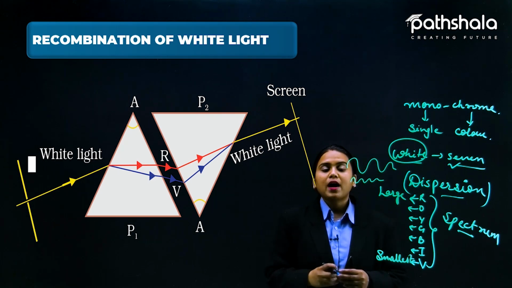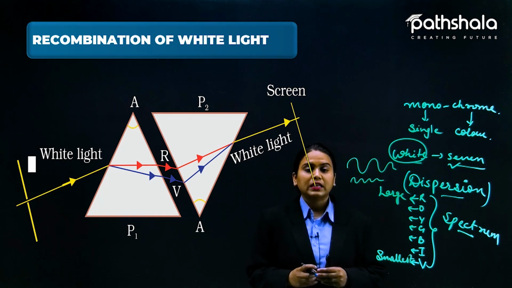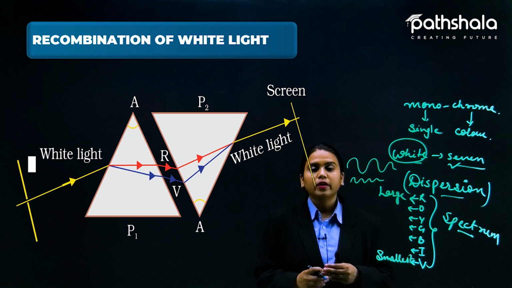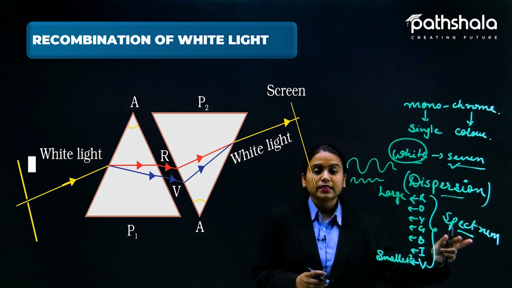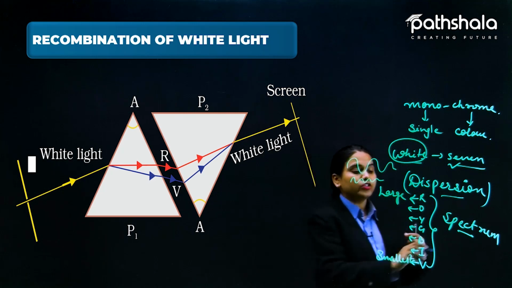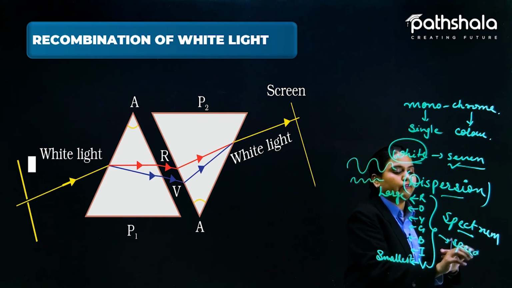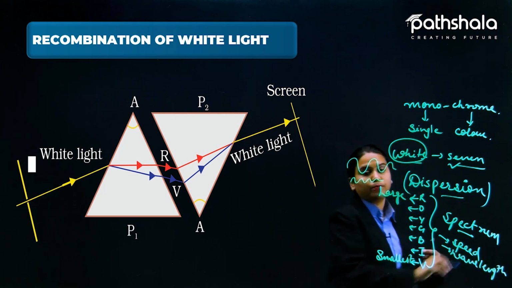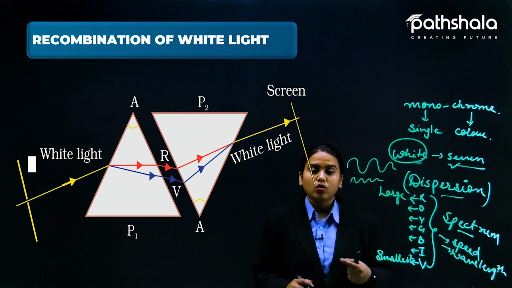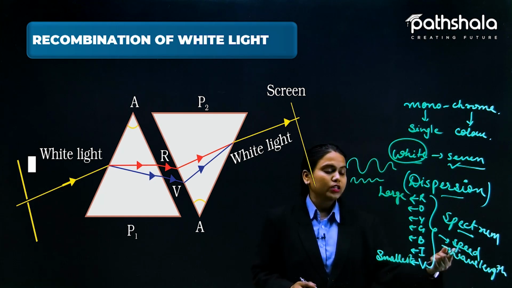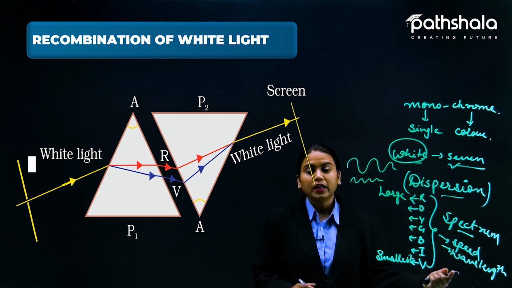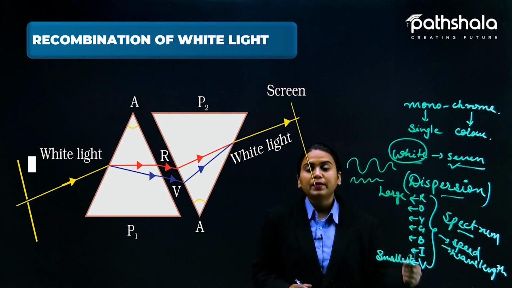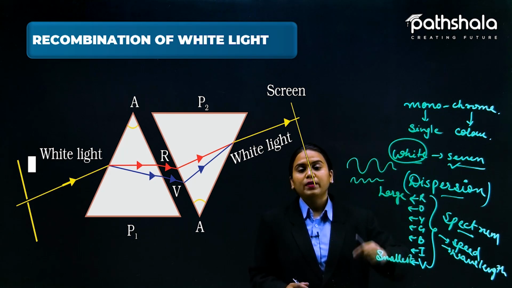So this was the part on dispersion of light. I hope you understood it well and love the trick I have shown you. But remember, this band is the spectrum, and the reasons for the change are speed and wavelength. Keep it in your brain. If somebody asks you about the causes of dispersion, these 2 causes are the most important, and the diagram should be in this manner: violet at the bottom and red at the top.